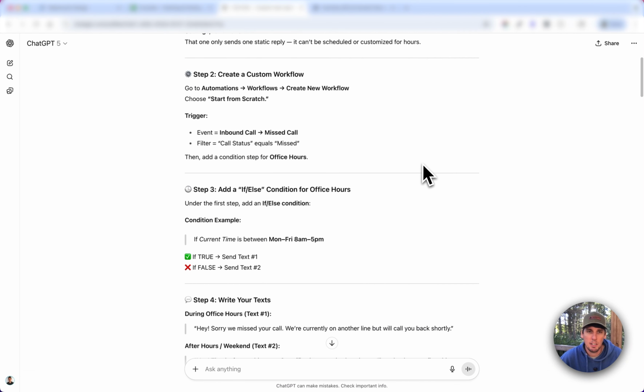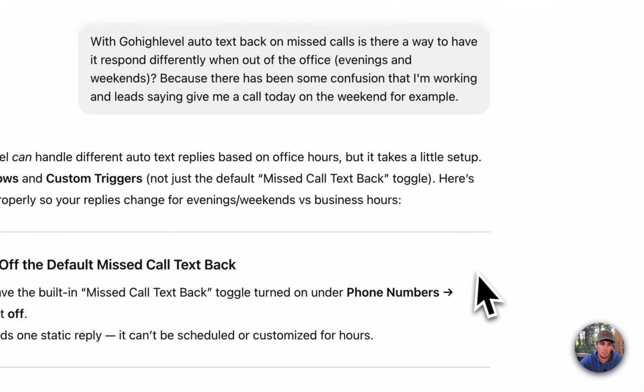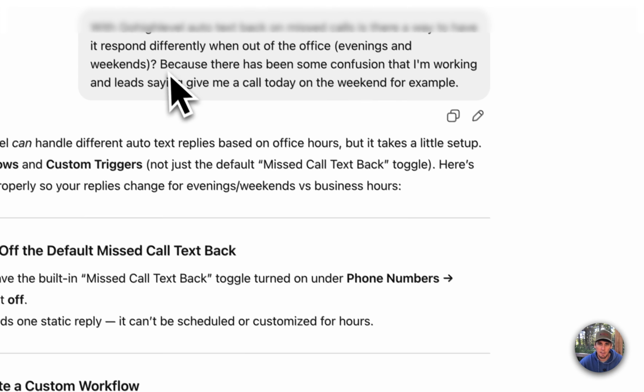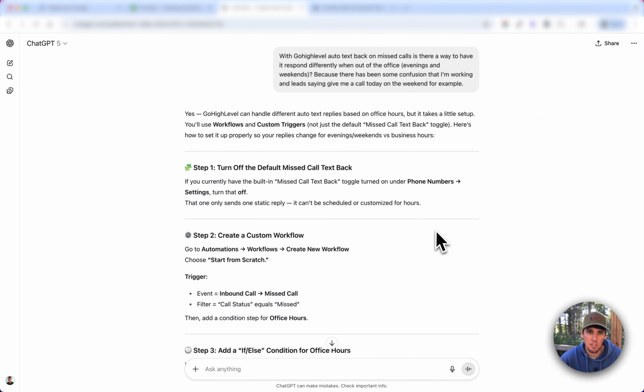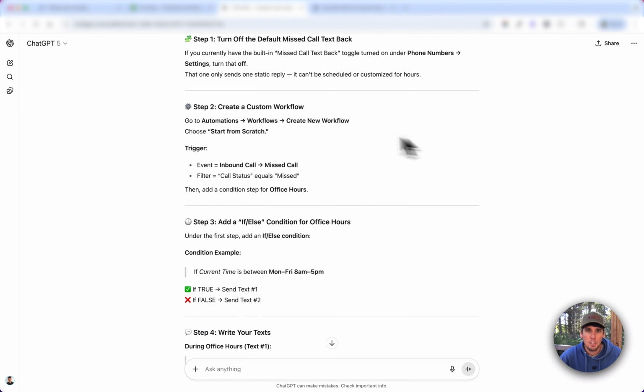We created a prompt in ChatGPT to help us set up this workflow and think it through. We told it the issue we're having: with evenings and weekends, our auto reply missed call text back is going through, which is good, but it has led potential leads to think we are open, and they're saying, hey, give me a call right back. But we don't want to be working weekends or evenings. So we're going to automate it so it knows when our hours are and what type of message to respond with for the missed call text back.